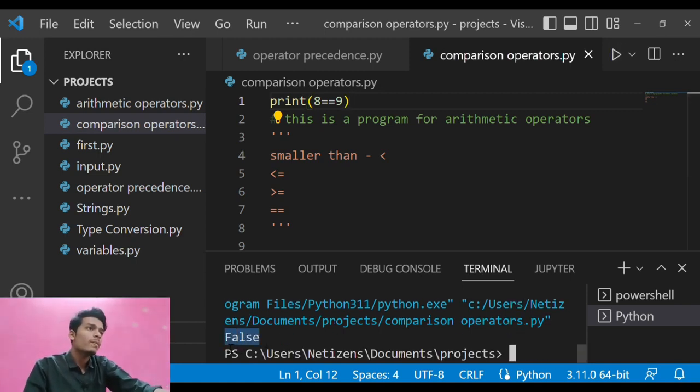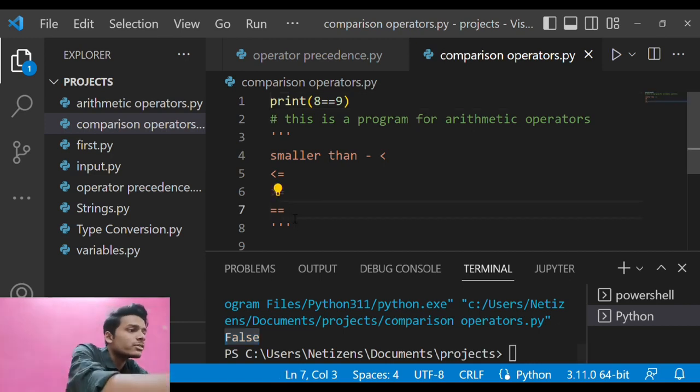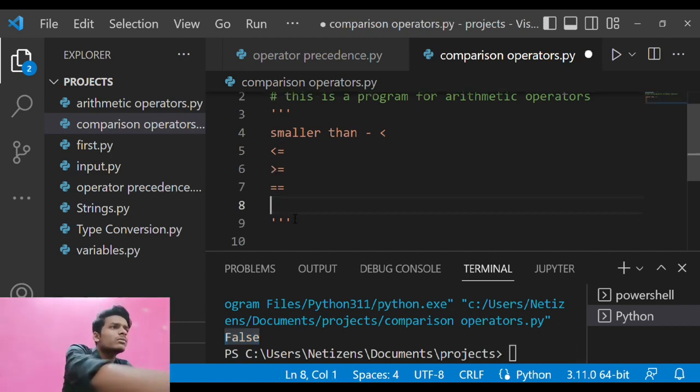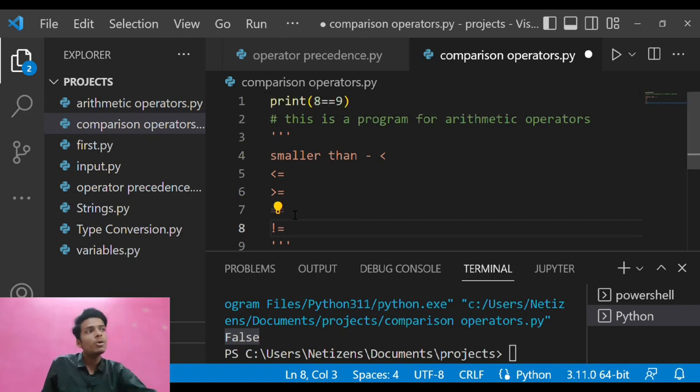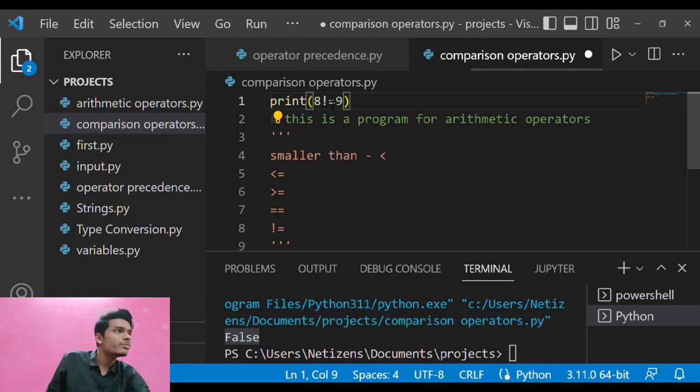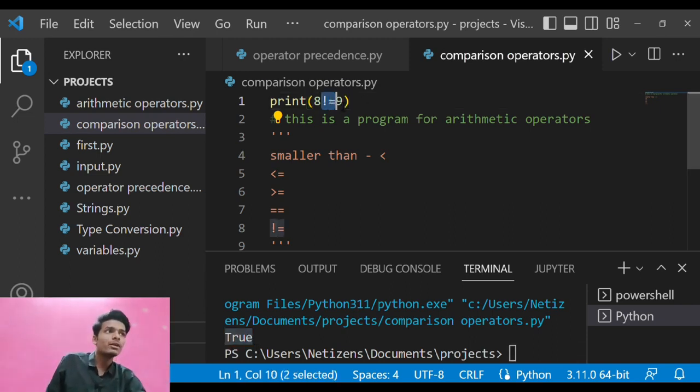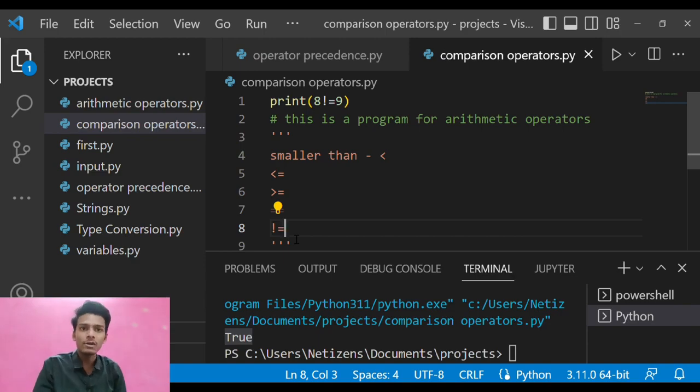On the other hand, we have the operator like this. What it does is say that this is not equal to, meaning this operator is completely the opposite of the previous operator. It says that 8 is not equal to 9, and if I print here, it says True, because 8 is not equal to 9. This is what basic comparison operators do, and these are some of the basic comparison operators that you need to understand. So let us now move towards another topic.